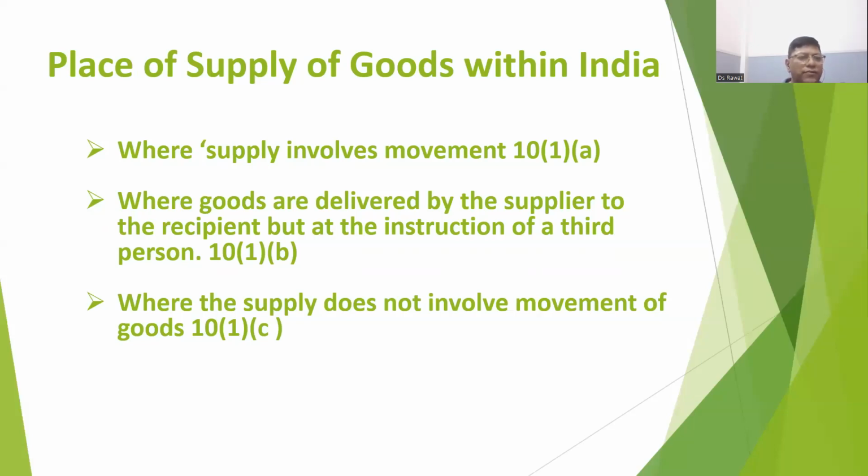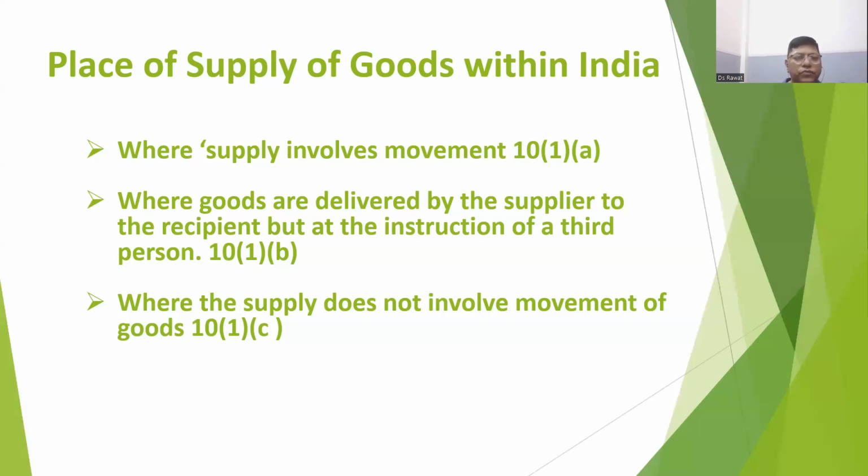First clause is where supply involves movement. Second is the clause which says when goods are delivered by the supplier to the recipient at the instruction of a third party, then what will be the place of supply, that we will discuss. And third is where the supply does not involve movement of the goods.